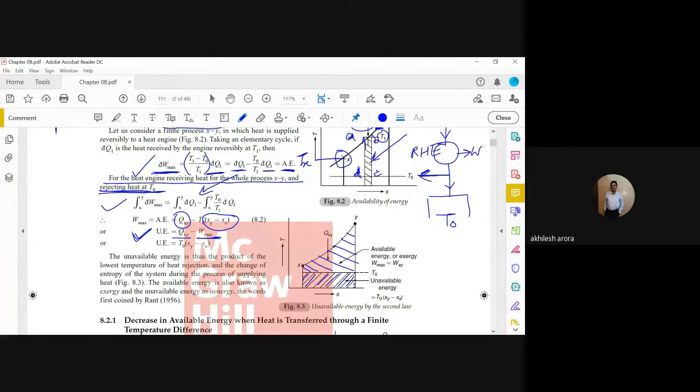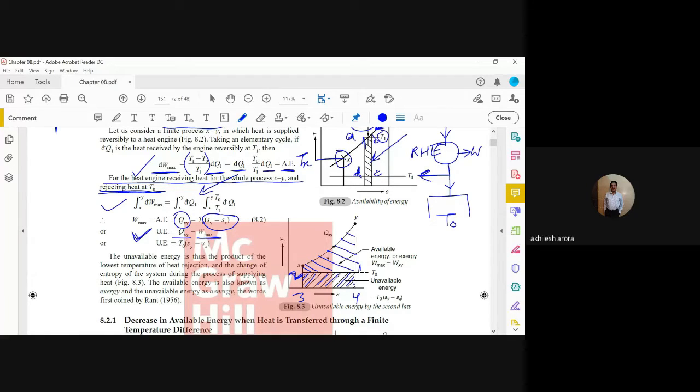Okay, it is very easy if you think of it otherwise. If you have to calculate the available energy, you just have to do the calculation of areas only. So what is the area which is equal to the available energy? The area which is equal to the available energy is x, y, 1, 2. So this area is the available energy, and if you want to calculate the unavailable energy, then it is equal to 1, 2, 3, 4. This is the area. This is unavailable energy.